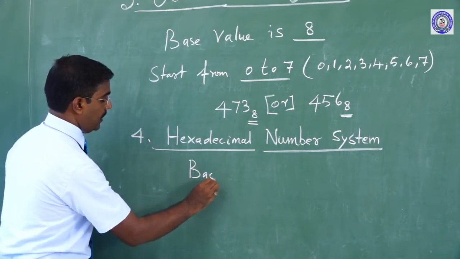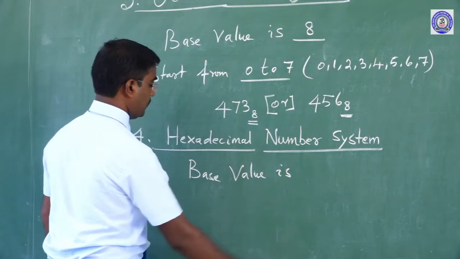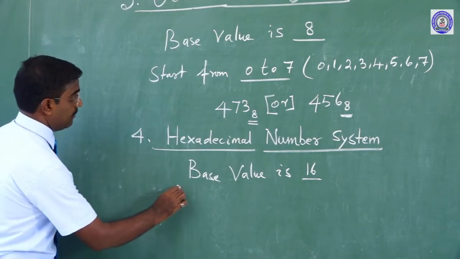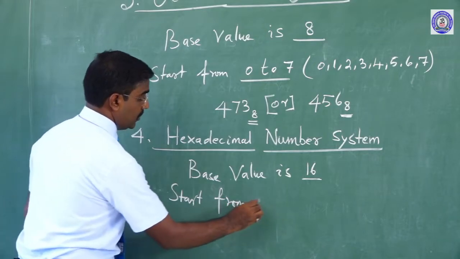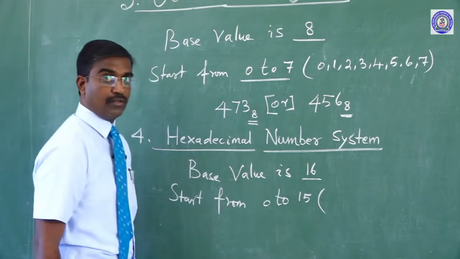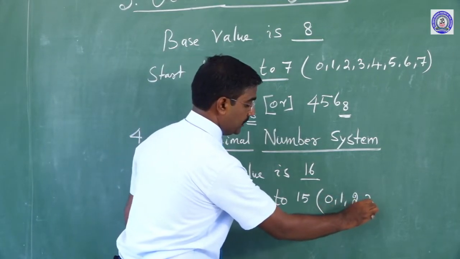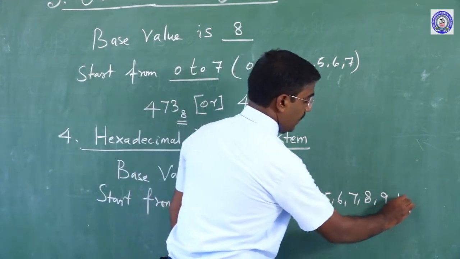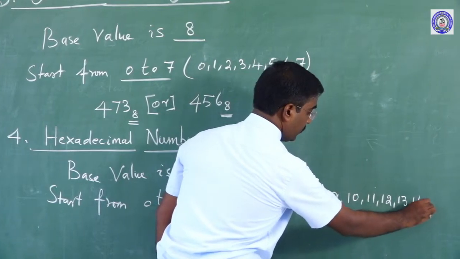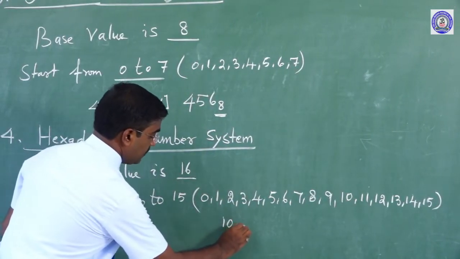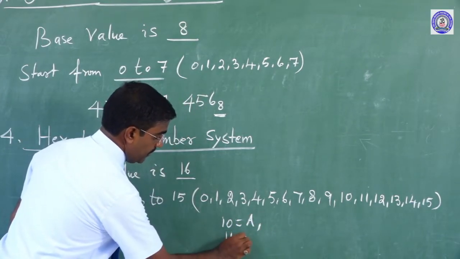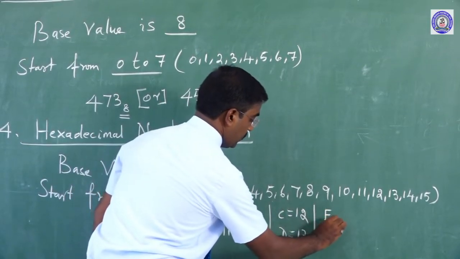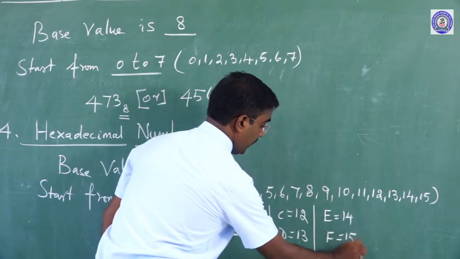The base value is 16, and in this number system the digits start from 0 to 15: 0, 1, 2, 3, 4, 5, 6, 7, 8 and 9. Then 10, 11, 12, 13, 14, 15. 10 means A and 11 means B. C equals 12, D equals 13, E equals 14 and F equals 15.